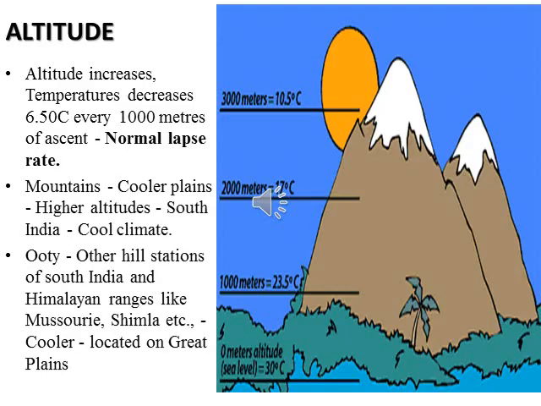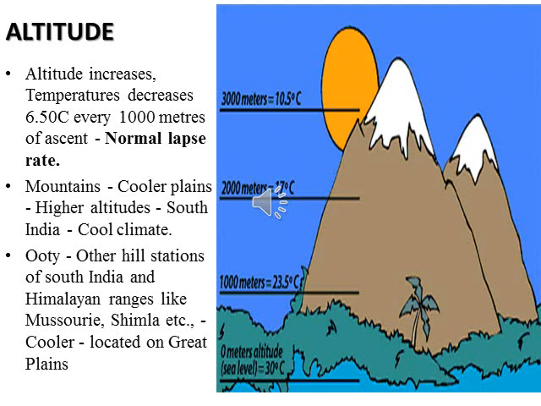Altitude. Altitude means the height above the sea level. That is, a place that is high above the sea level. When the altitude increases, the temperature decreases. If you go to a higher altitude, the temperature decreases. How much does the temperature decrease? It is said that the temperature decreases at the rate of 6.5 degrees Celsius for every 1000 meters of ascent.